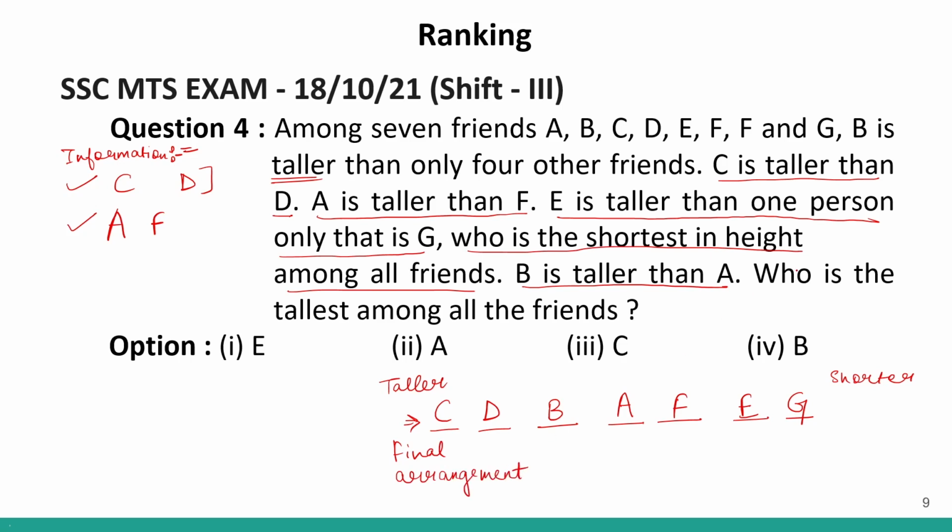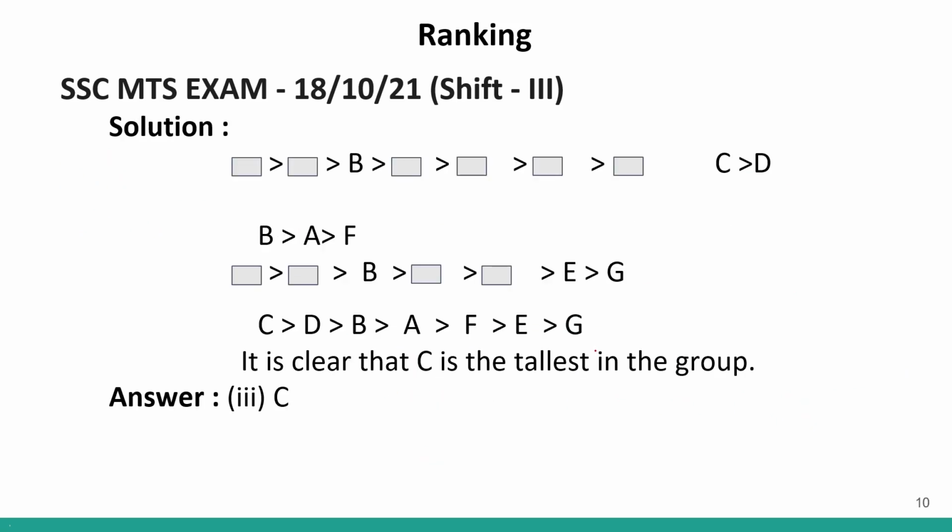Now, we have to find out who is the tallest among all the friends. So the tallest person will be this. Tallest person will be option number 3, C. So out of all the 7 friends, C is the tallest person. Clear? Now, this is the solution.